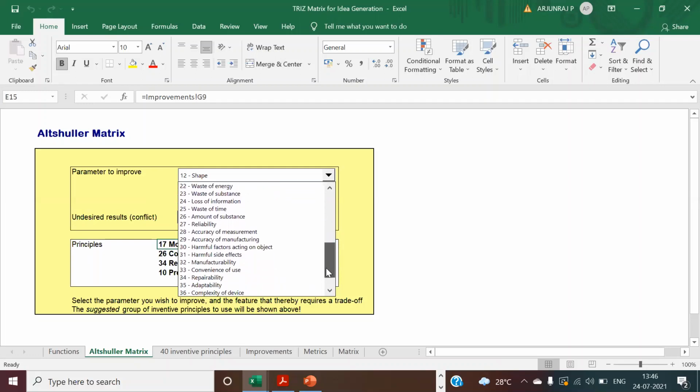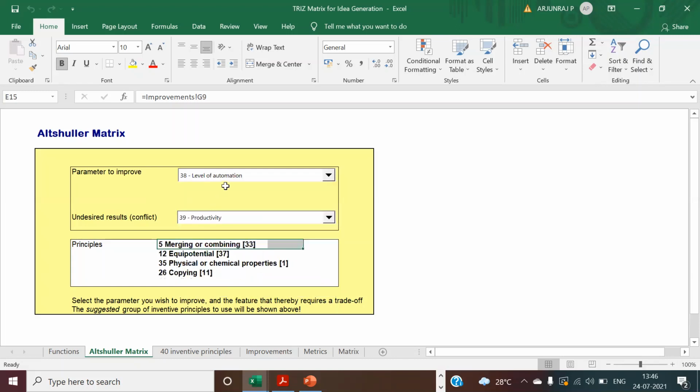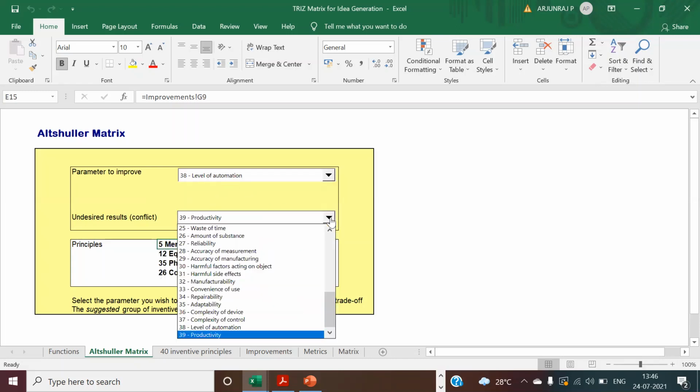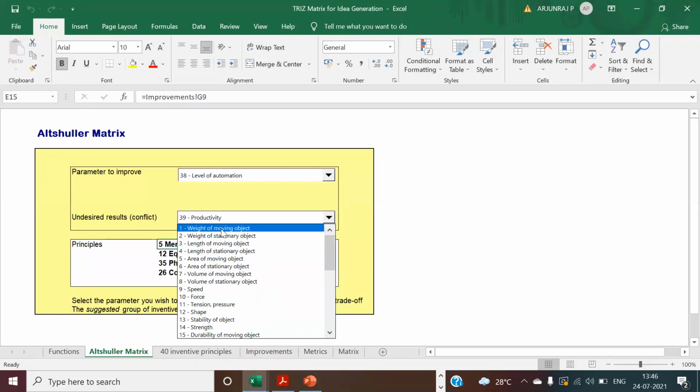Yes. So let us go to the level of automation. What can go wrong when you are going for automation? Is it that time is going to get wasted? Okay, we'll go line by line. Is the length going to vary? No, we may have to use a complexity of device. The device will become more complex once you go for automation.